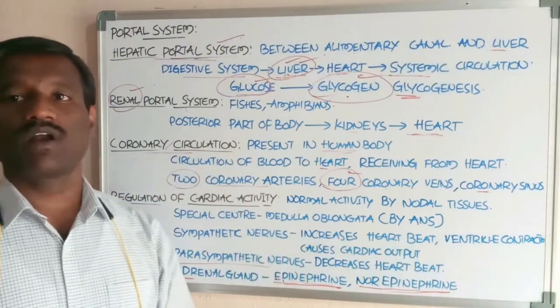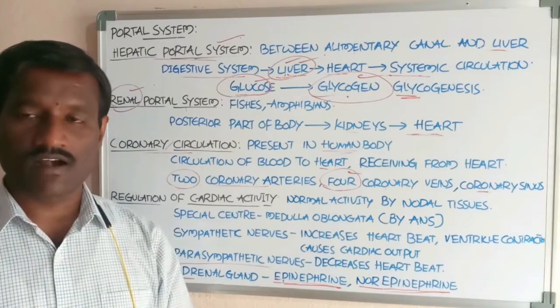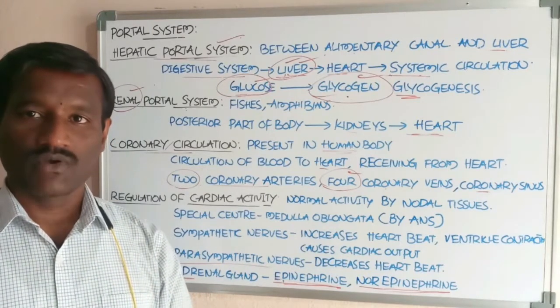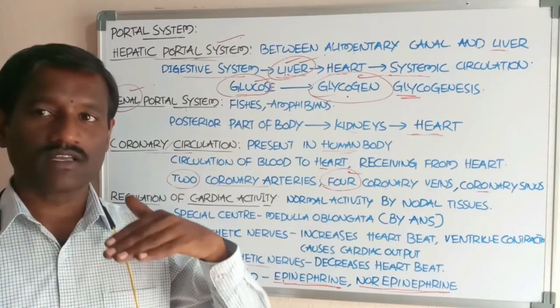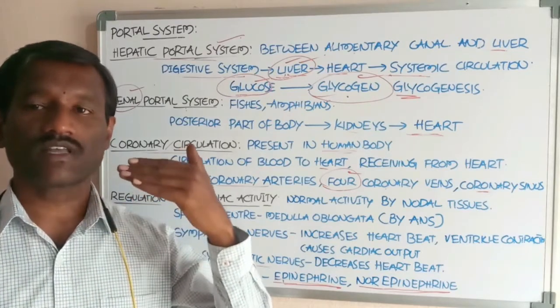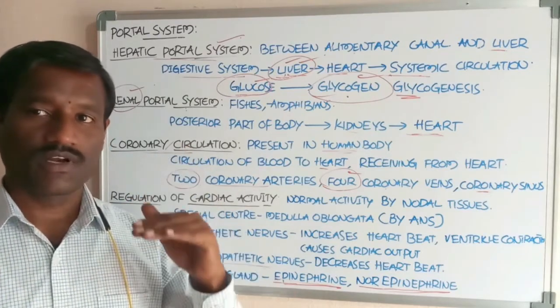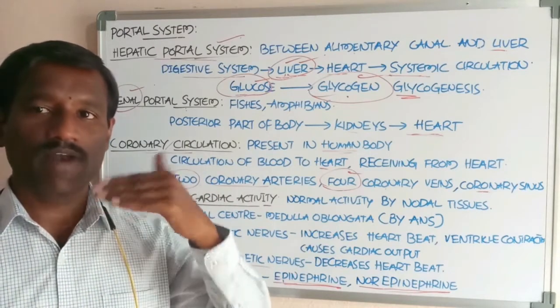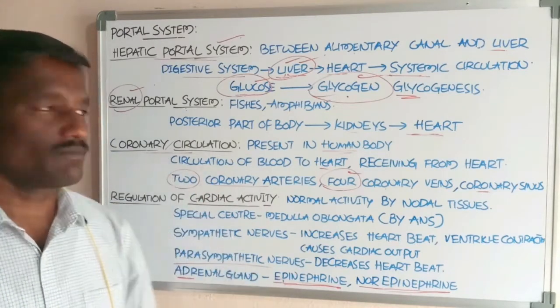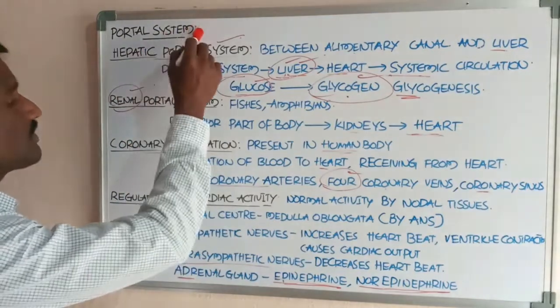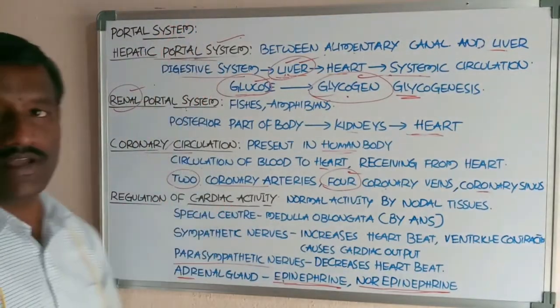Another hormone, secreted by the thyroid gland, is called thyroxine. Thyroxine also increases the heart rate, the heartbeat and the blood pressure. This is an account of the regulation of cardiac activity.